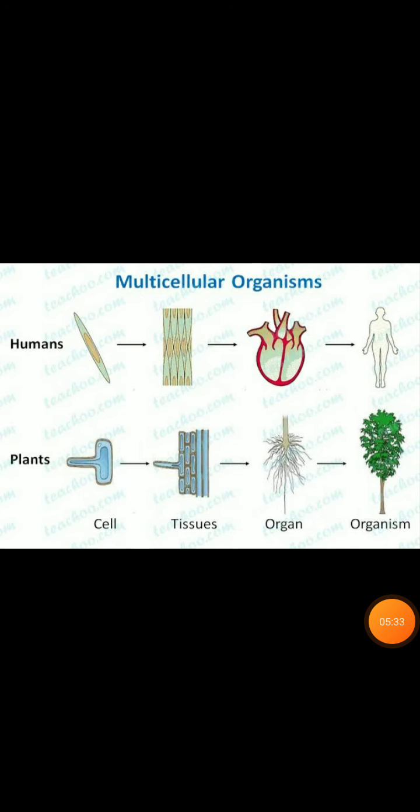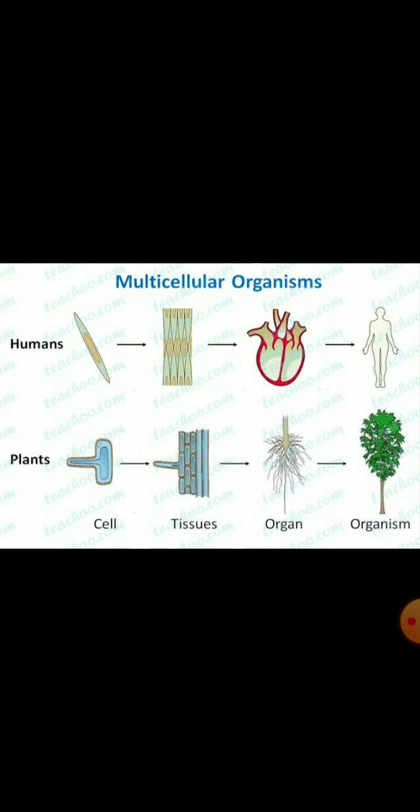And this is the reason that multicellular organisms need to use more complex ways of reproduction, because their body is complex and they have specialized cells. That is why they need a more complex way of reproduction. A basic strategy is used in multicellular organisms.